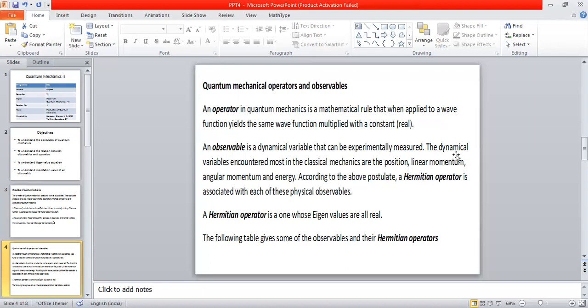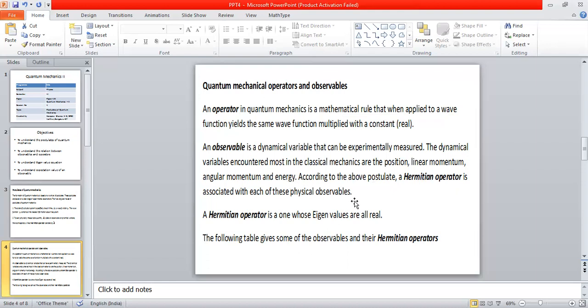I have mentioned some of the observables here, the dynamic variables encountered most in classical mechanics. For example, in Newtonian mechanics, the very famous dynamical variables, or observables, are position, linear momentum, angular momentum, kinetic energy, total energy, and so on. Therefore, these quantities are also called observables. Position is an observable, linear momentum of a particle is an observable, angular momentum of a system is an observable, total energy of a system is an observable, and so on.